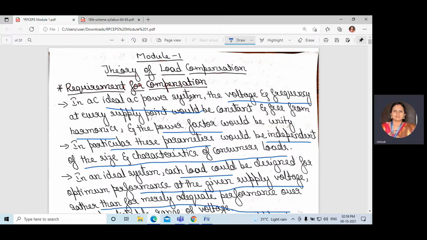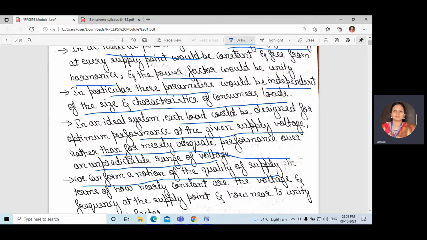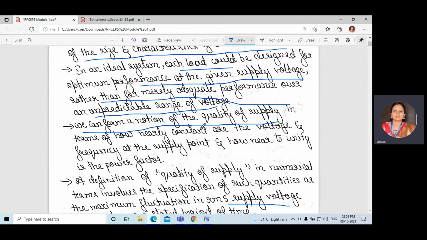If it is an ideal system, it is designed for a given supply voltage, rather than an unpredictable range of voltage, which may increase. And what is the quality of supply? What do you mean by quality of supply? Maintaining the constant voltage, frequency, and the power factor unity. These are the three important points in quality of supply.